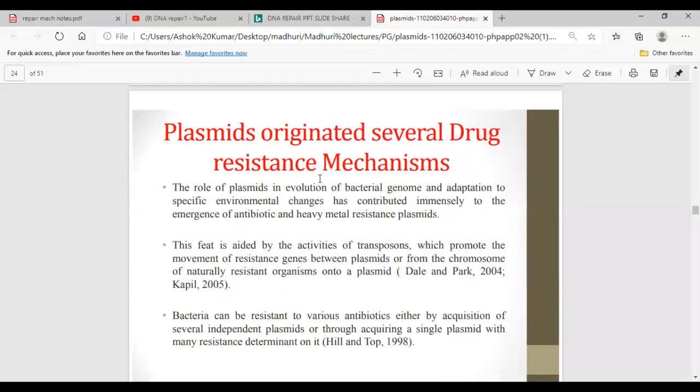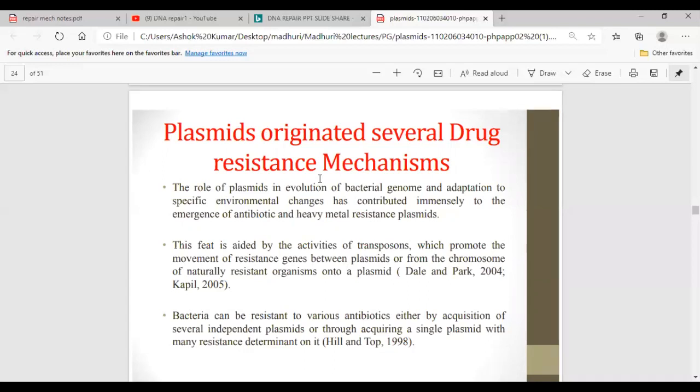Now, plasmids originated several drug resistance mechanisms. Here, the role of plasmids in evolution of the bacterial genome and adaptation to specific environmental changes has contributed immensely to the emergence of antibiotic and heavy metal resistance plasmids. Means whenever there is a problem in the environment, the microorganisms will evolve themselves.